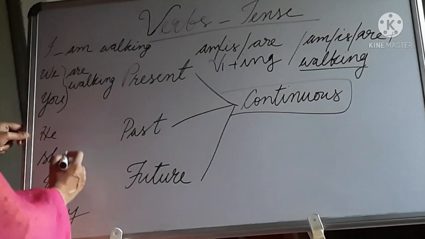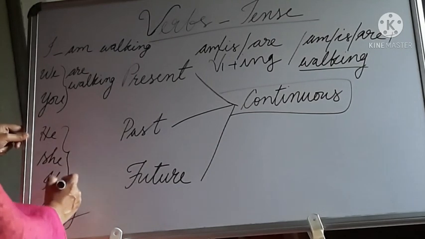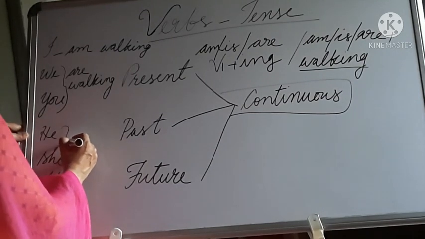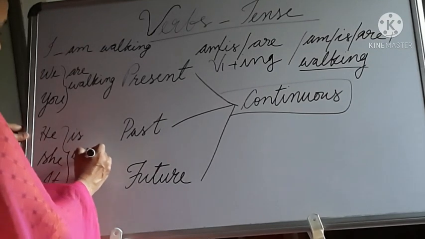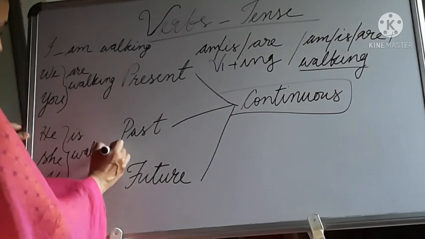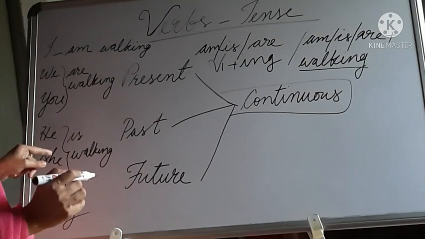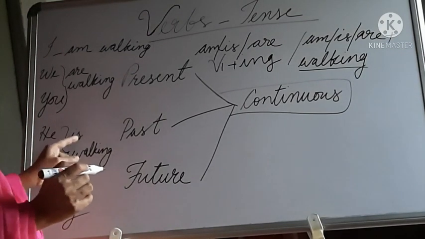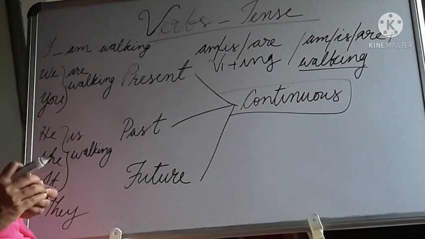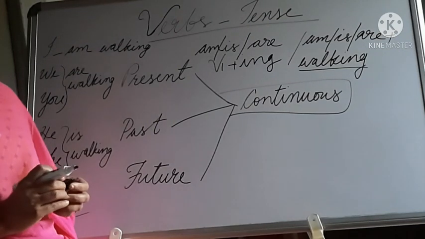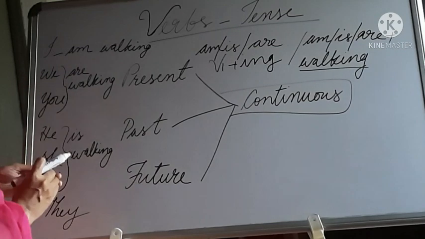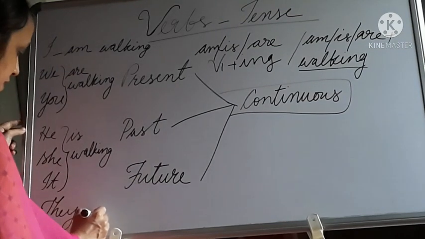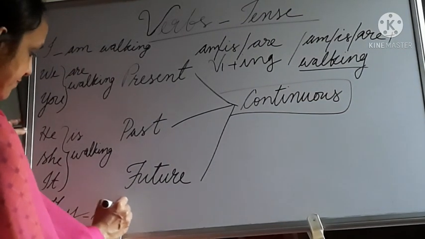He, she, it. Three of them are singular, so you have to use is walking. That means he is walking, she is walking, it is walking. Then what about they? They is plural, so we follow this rule: they are walking.